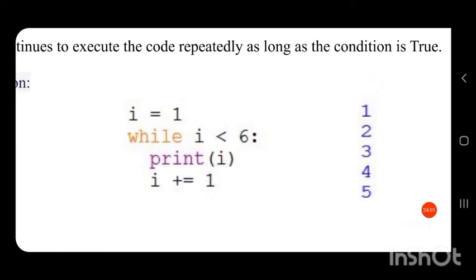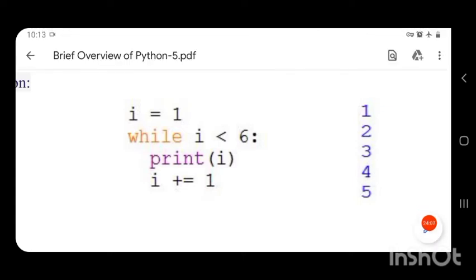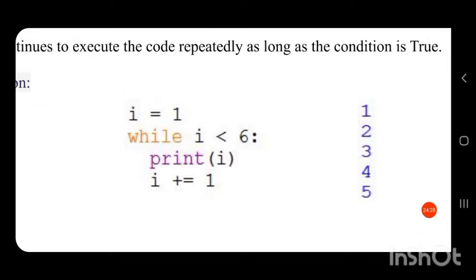Then again increment the value I, it will become 3. Then again it will go to while statement and compare whether 3 is less than 6. 3 is less than 6, so it will print 3. Then increment the value, it becomes 4. Then again it will go to while statement and compare whether 4 less than 6. 4 is less than 6, so it will print I, that is 4.